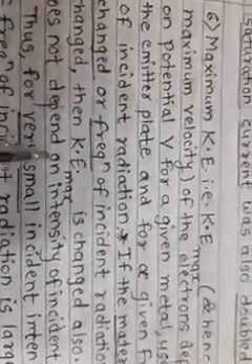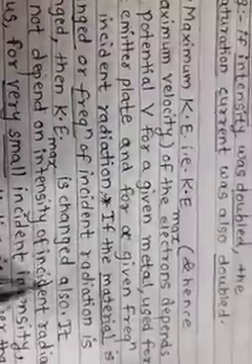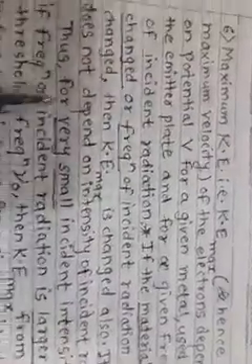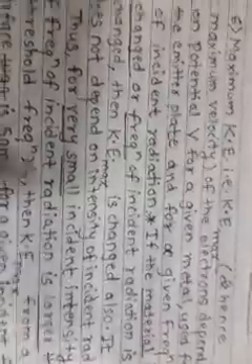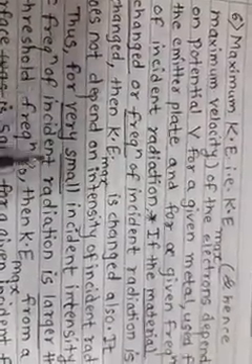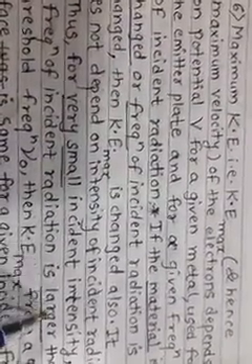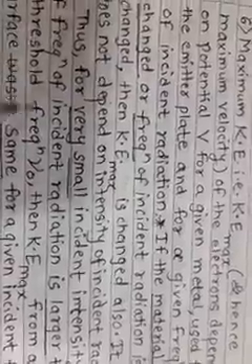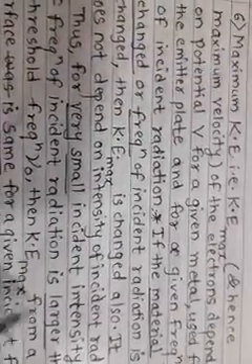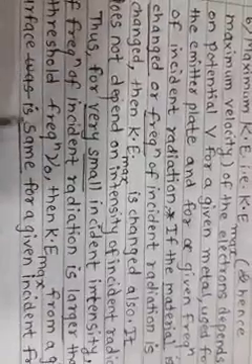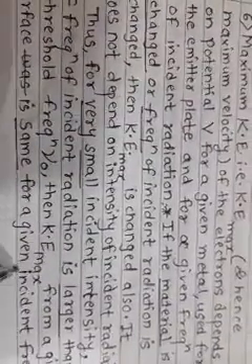It does not depend on intensity of incident radiation. Thus, for a very small incident intensity, if frequency of incident radiation is larger than threshold frequency ν0, then maximum KE from a given surface is same for a given incident frequency.